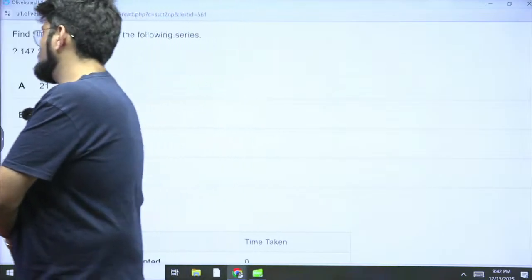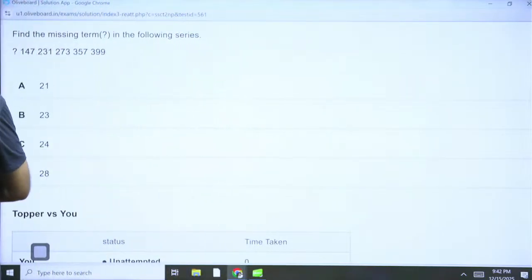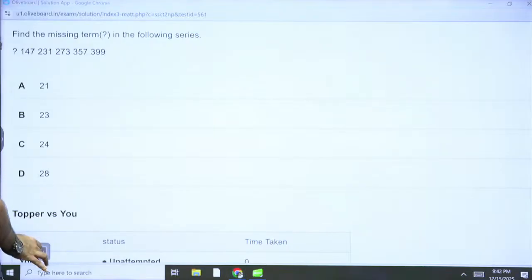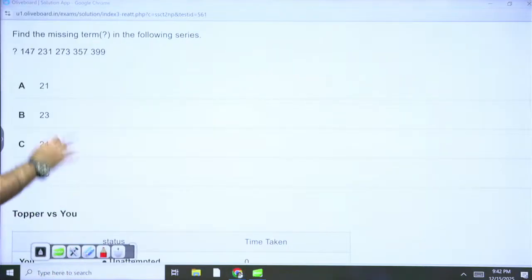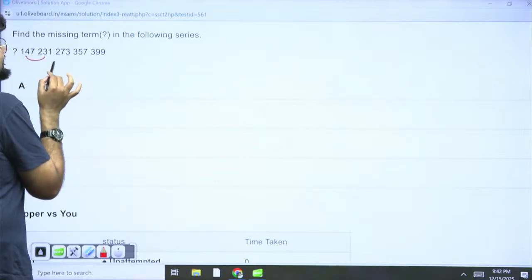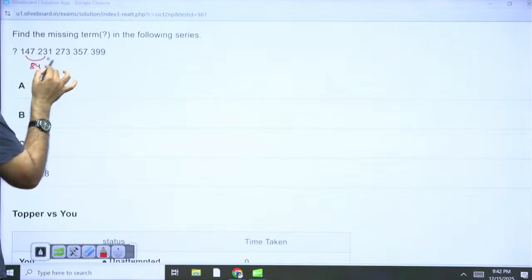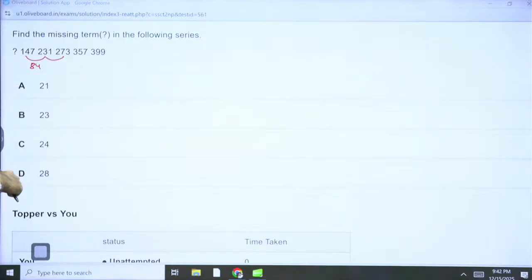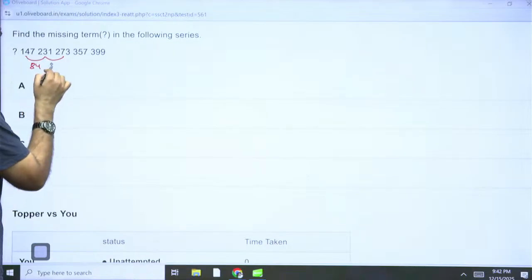Now, this one actually, if you try to find the difference, just try to find the difference. So what is the difference here? It is 53 and 31, so that's 84. What is the difference here? 231 to 73, so this is 42.